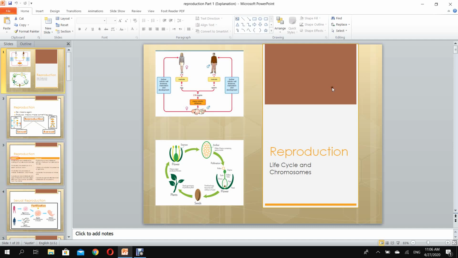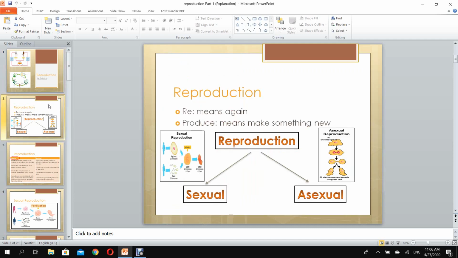So reproduction can occur in animals, either human beings or animal creatures, or plants. So reproduction can occur in both species. Let's go into details in reproduction. What does the word reproduction mean? Re means again. Produce means to make something new. So reproduction is to make something new again.